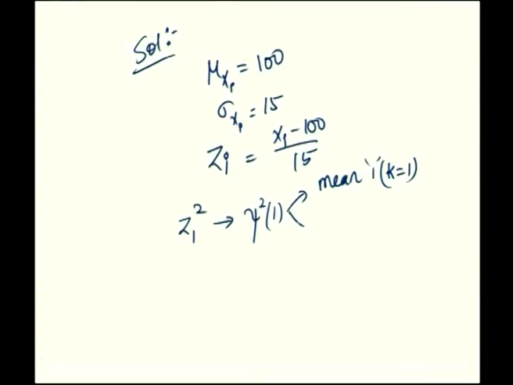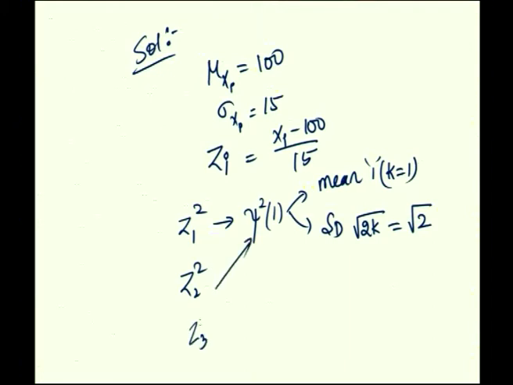Here k is 1, so its mean is 1 and its standard deviation is root 2. Similarly, z2² and z3² are each chi-square random variables with 1 degree of freedom, with mean 1 and standard deviation root 2.